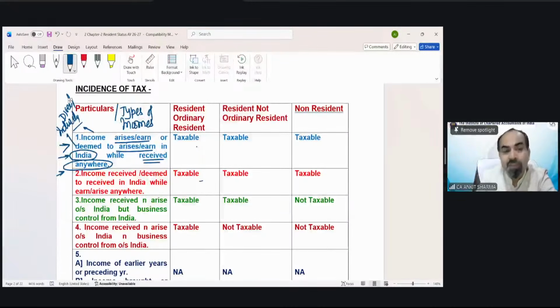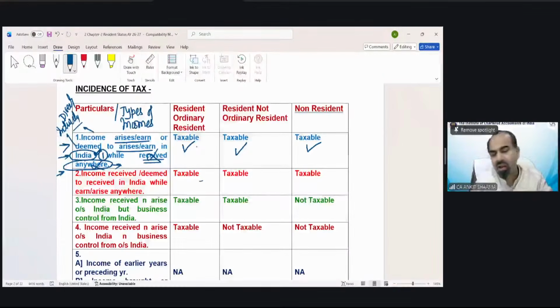So the first point says if income has arisen in India, if this condition has been fulfilled, whether received in India or anywhere does not matter. Technically, received does not matter. If it arises in India, then that kind of income is taxable for all, whether you are a resident ordinary resident, resident not ordinary resident, or a non-resident.